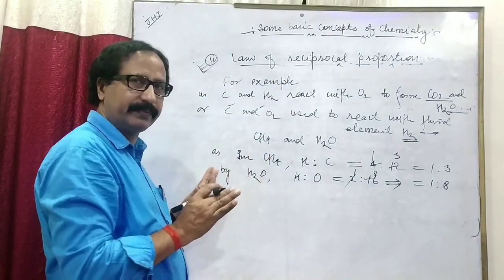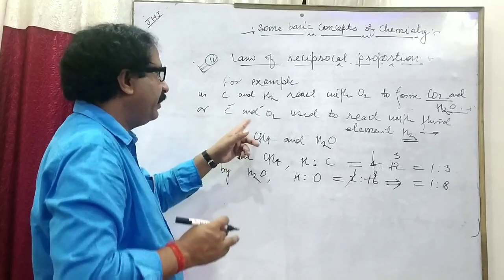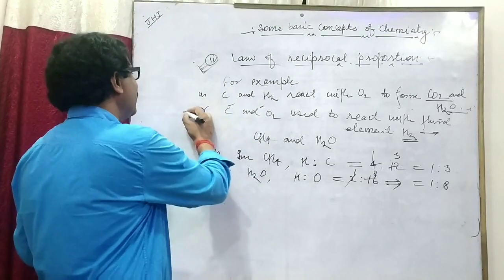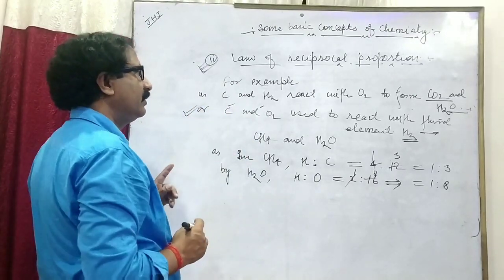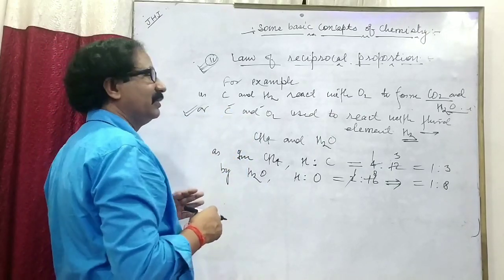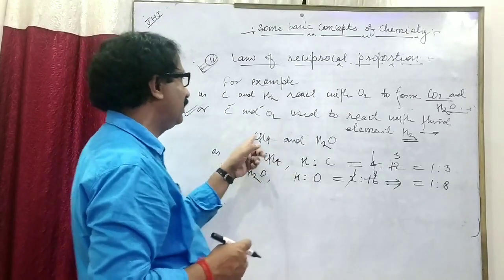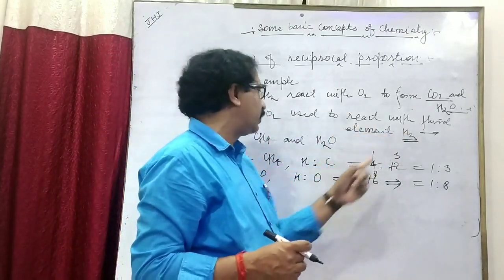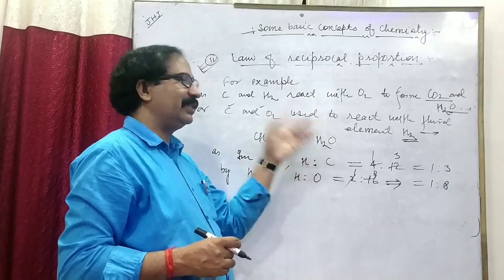Till here you have to confirm. Now we have taken the second step. When two elements, carbon and hydrogen, combine with a third element to form two compounds, like carbon and oxygen combining with hydrogen to form CH4 as well as H2O.